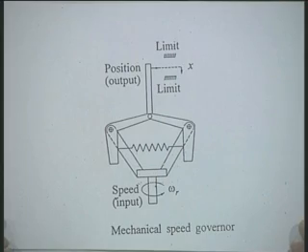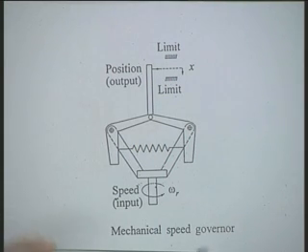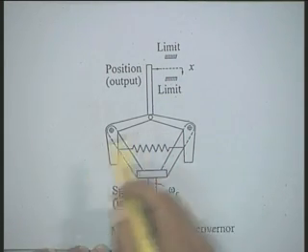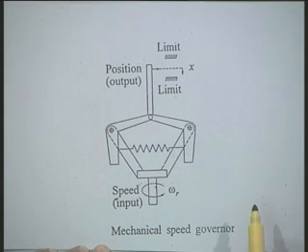The governor senses the speed. This is the mechanical speed governor, a fly ball type of mechanism, and although there have been a lot of developments in sensing the speed, fly ball type speed governors are still in operation. NTPC people, is it operating in your system now or replaced?